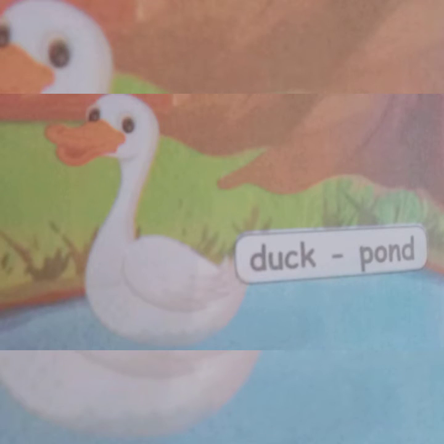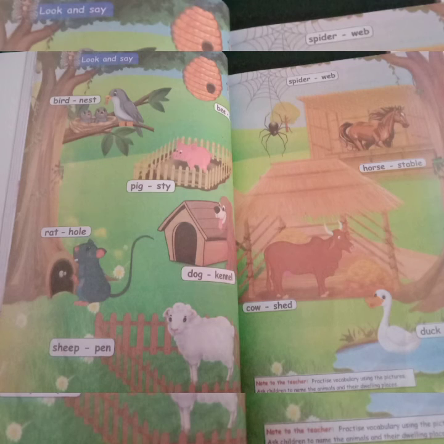Next you see duck. Quack, quack. Like that we are telling, no? Where does it live? Yes, pond. Okay. See all these birds, animals, insects, their living areas.